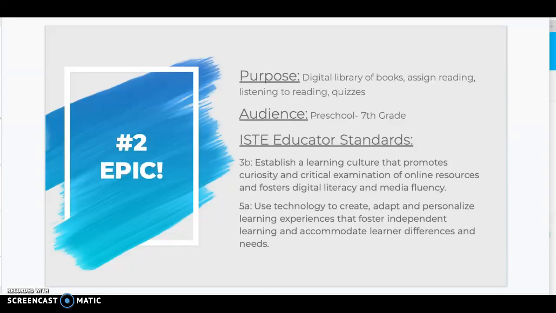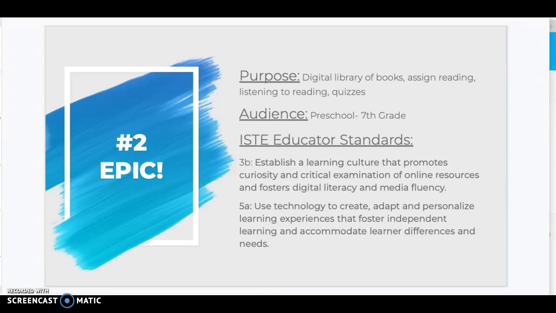I'm going to talk about now the second new technology that I have found this year. It's called Epic, and it's basically a digital library of books. It's a place where I can assign reading, kids can listen to reading. There are certain books that have comprehension quizzes at the end, and I can assign those as well.